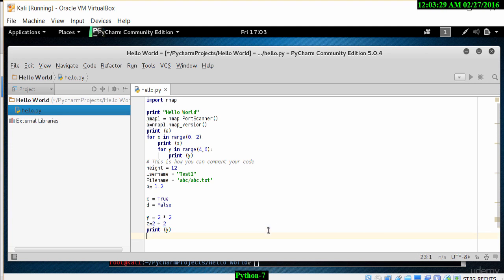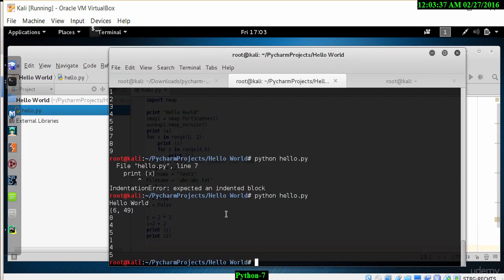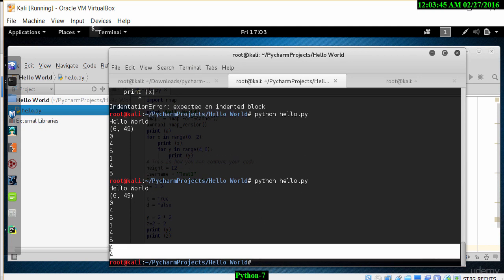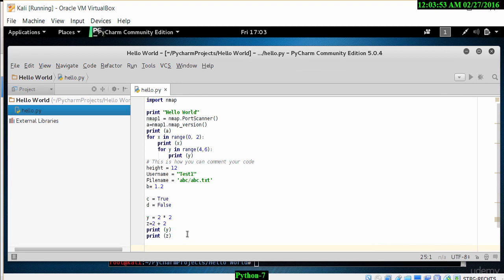And once we do that, we can actually run this program in our Kali Linux environment. Save this file, and let's print this again, and let's have a look. And you notice here at the bottom it shows 4 and 4, which is 2 times 2 and 2 plus 2. So let's look at what else we can do in Python.